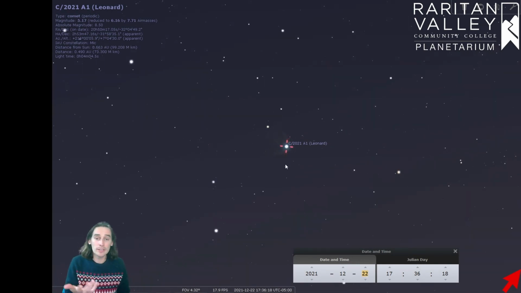Now, if you aren't able to see the comet in the sky with your own eyes or with the telescope or binoculars, don't worry. That's actually not the best way to see comets in the sky because they're pretty dim unless you take a really nice picture of them. And there's a lot of people out there that can get really, really good pictures of comets in the sky.